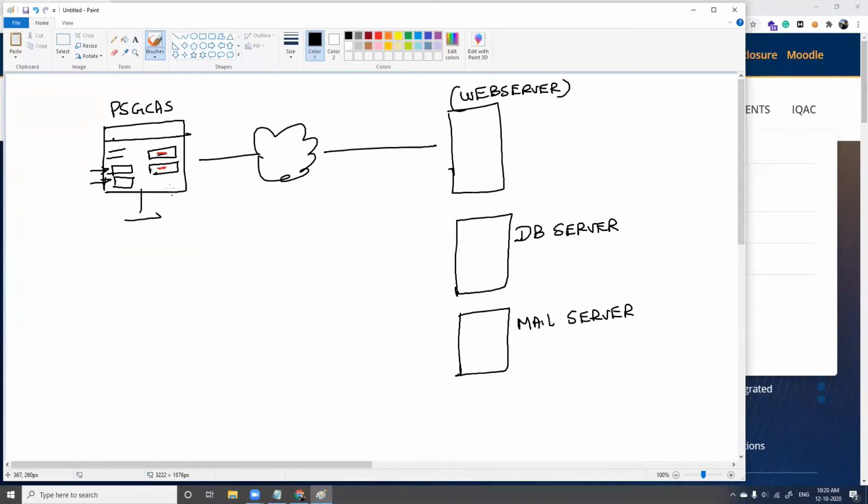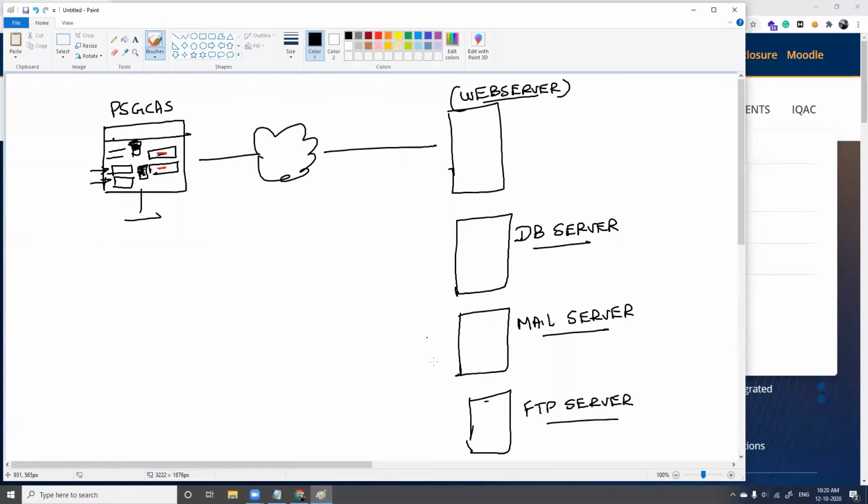And if students have options to download their notes and videos from the college website, then they can have one more server, which can be an FTP server. This is another type of architecture. They can have multiple servers like this: web server, database server, mail server, FTP server, different types of servers.